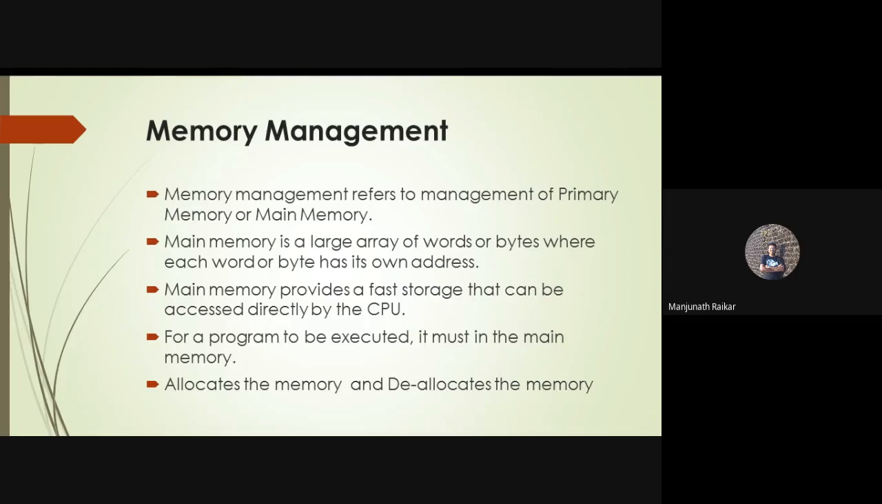For this purpose we require the facility called memory management, which is available in all operating systems like Android, iOS, Windows and Linux. Clear?